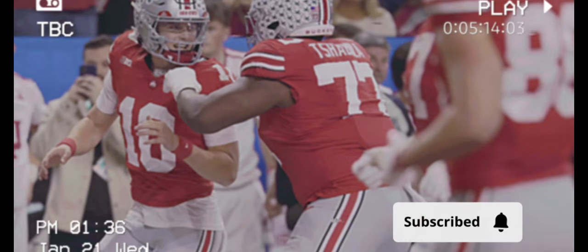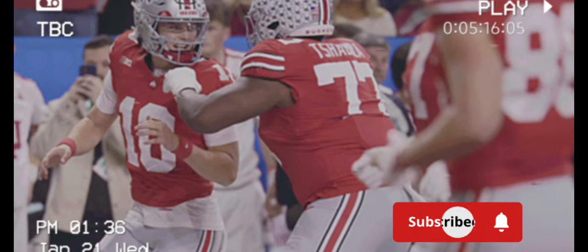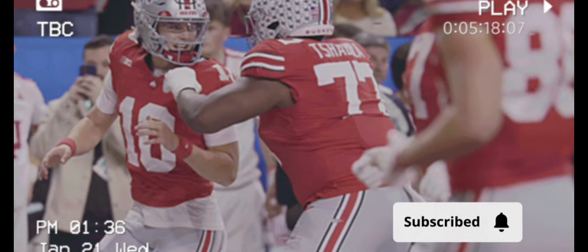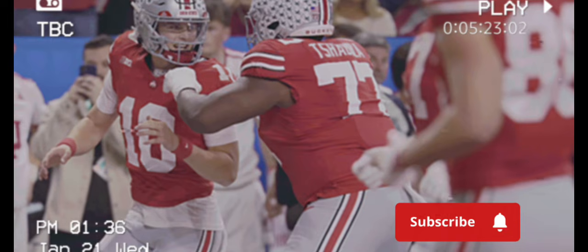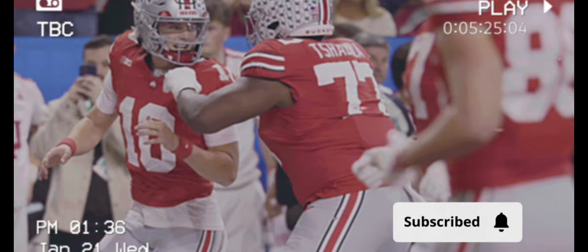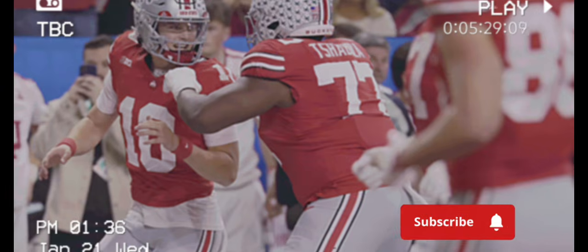My prediction: is Ohio State a title contender in 2026? Absolutely, but they'll have to earn it. This schedule is brutal, this schedule is unforgiving, but it's also an opportunity. Beat Texas on the road. Win the rematch versus Indiana. Protect the shoe versus Michigan. If Ohio State does that, they're not just a playoff team, they're a national title favorite.